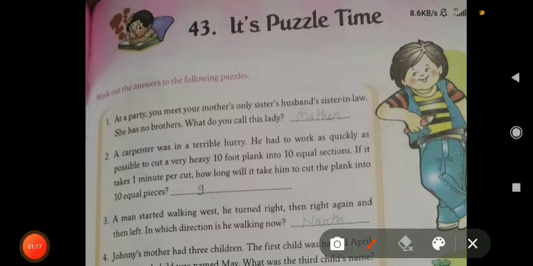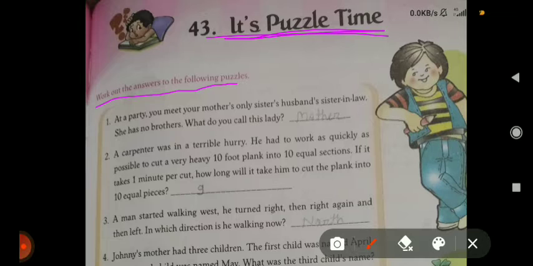And today we are going to solve the puzzle time. It is given in your chapter 43. Let us start its puzzle time. Work out the answers to the following puzzles. Some puzzle questions are given here. You have to listen carefully and solve these puzzles.